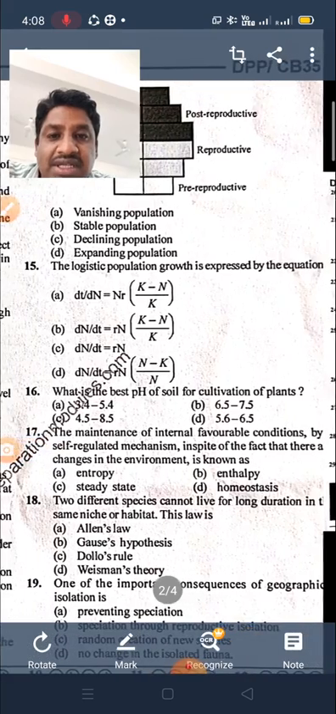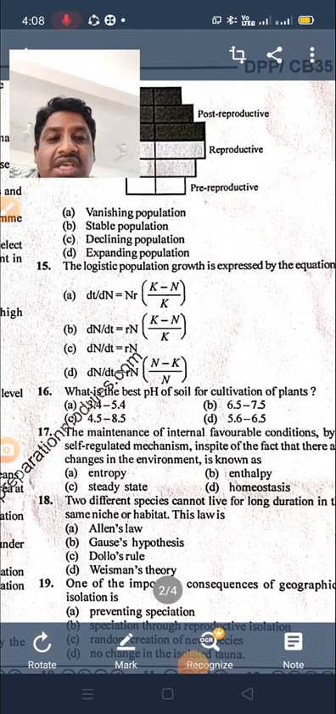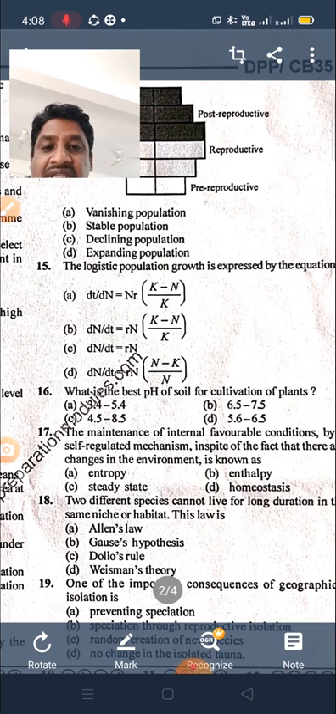Next, we'll see question number 15. The logistic population growth is expressed by which equation? dN/dt equals rN, given dN/dt equals rN (K minus N) by K.